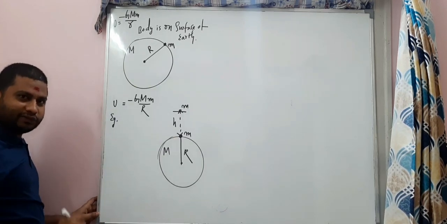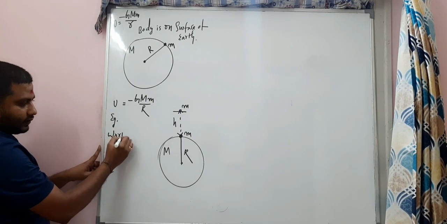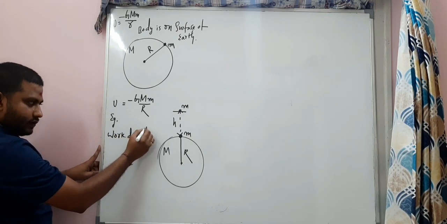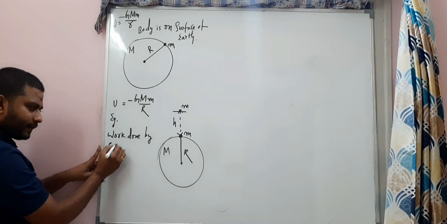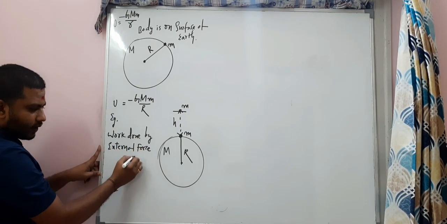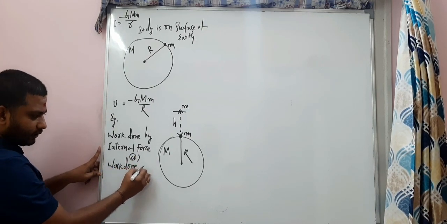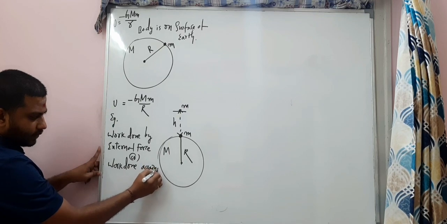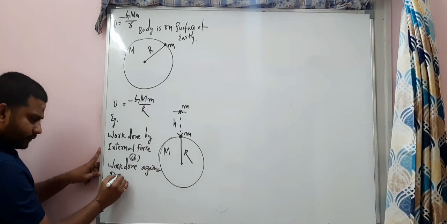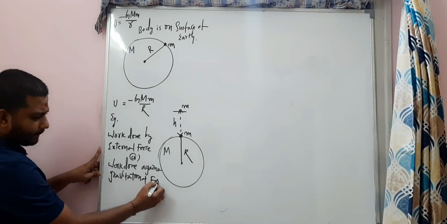Here the concept is work done by external force, or work done against the gravitational force, whatever it may be.